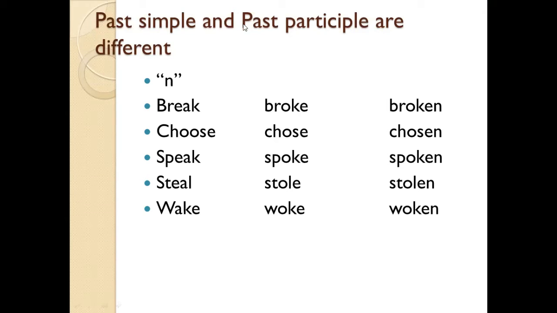Here, the past simple and past participle are different: break, broke, broken; choose, chose, chosen; speak, spoke, spoken; steal, stole, stolen; wake, woke, woken.